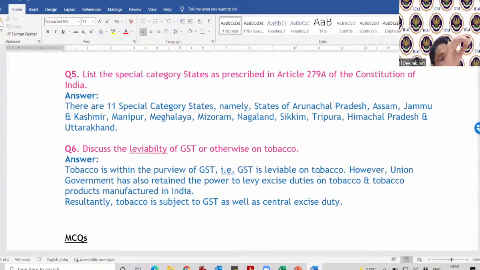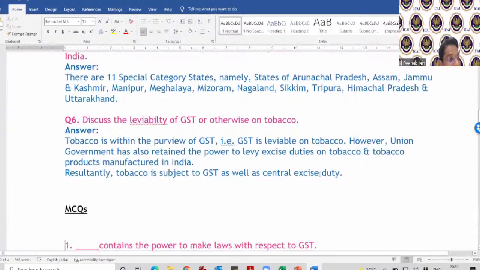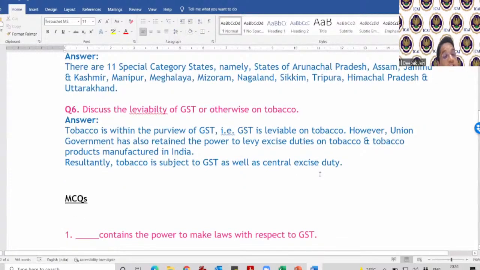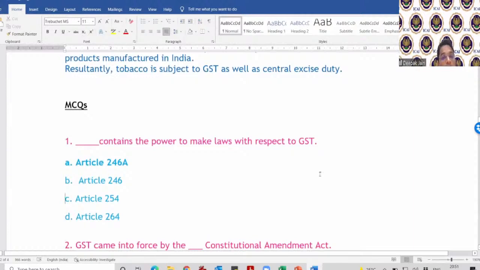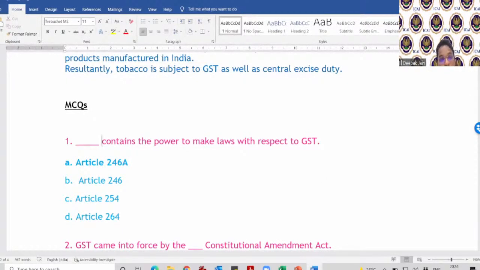Please also explain the flow of credit in detail. After this, MCQs, I will explain the punch. After this, you can please wait. Should we remember all these tax names? At least major tax names you should remember so that you can tell what all the taxes have been subsumed. Now, this can be multiple choice questions, on whether to remember the article number or not. Important sections and important article numbers you have to remember.